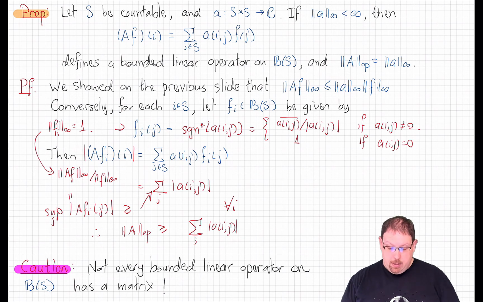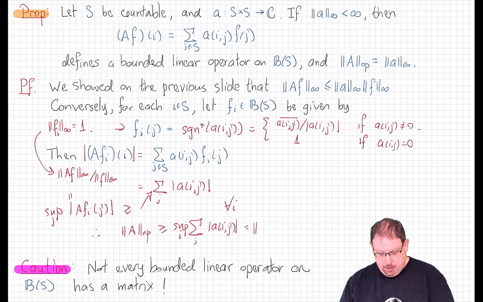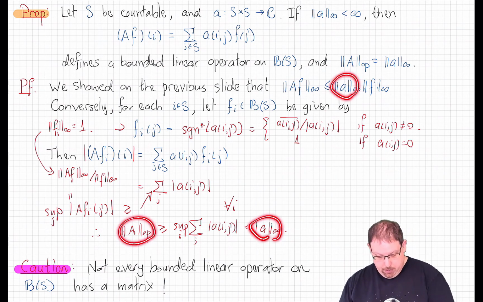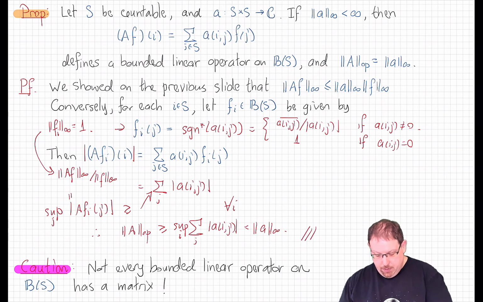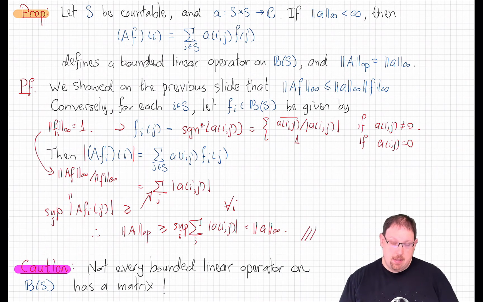Since it's greater than or equal to that sum for each and every i, it's also greater than or equal to the supremum over i, which is the infinity norm of the matrix A. And that's what we wanted to show, that the operator norm is not only less than or equal to that, it's also greater than or equal to that. So the infinity norm of the matrix is the operator norm of its associated operator.